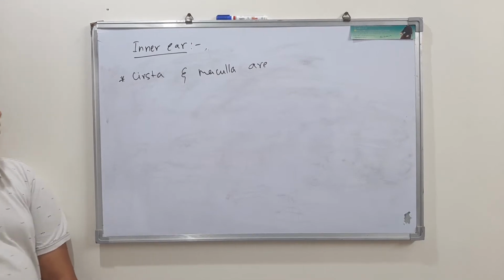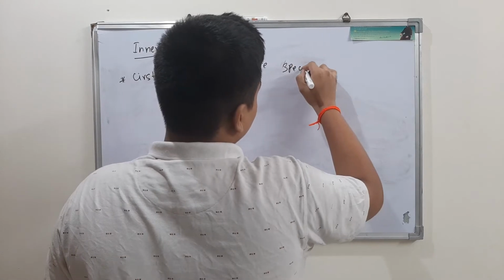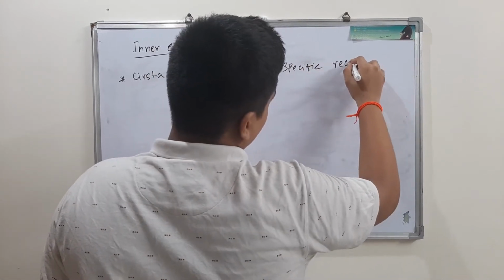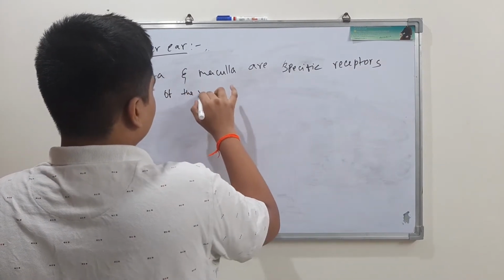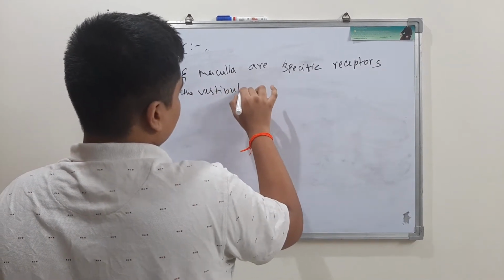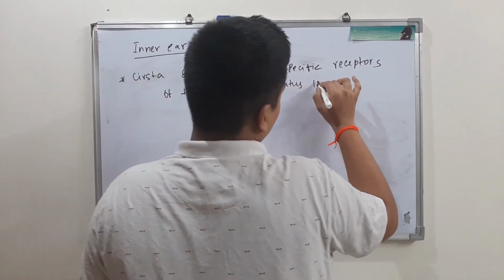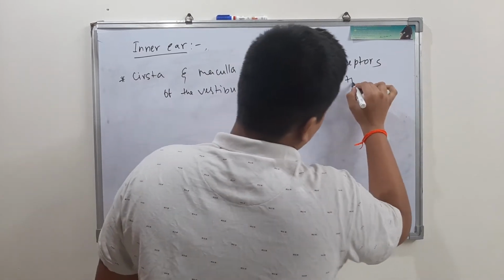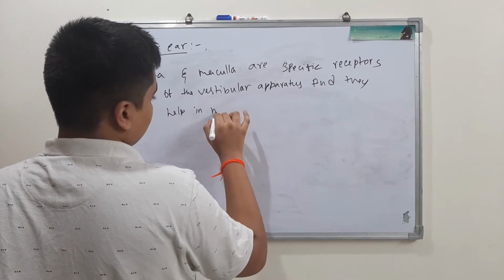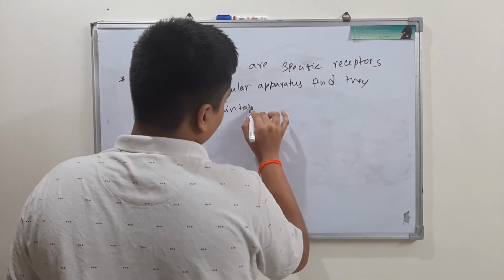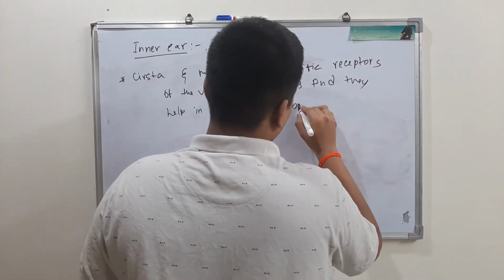Crista and macula are specific receptors of the vestibular apparatus and they help in maintaining body balance.